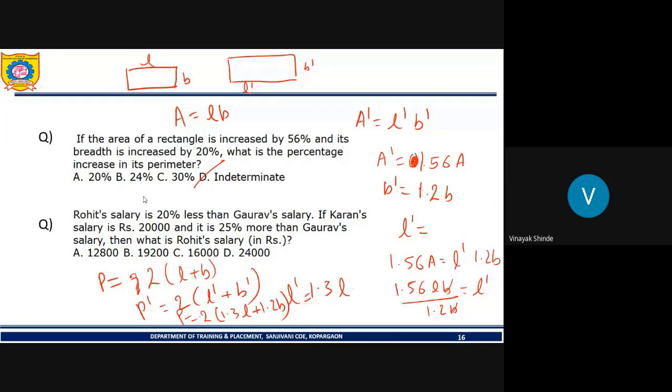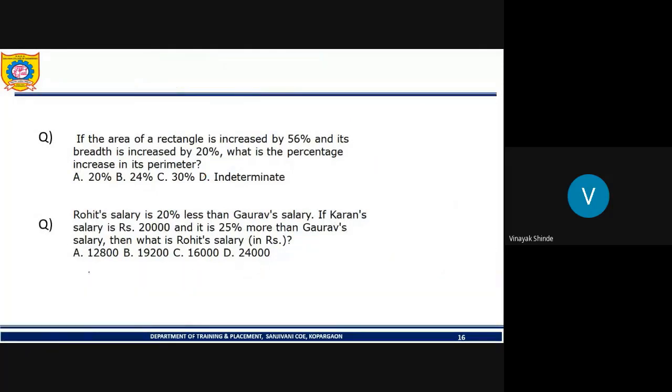So let's see how we get this answer. See, Rohit's salary is 20% less than Gaurav's. The current salary is 20K and it is 25% more than Gaurav's salary. So let Gaurav's salary be 100%. Then Rohit's salary is 80%, that is 20% less than Gaurav, which means 80% of Gaurav. The current salary is 20K and 25% more, so current is 125%.